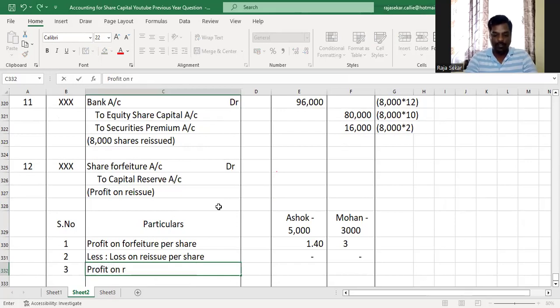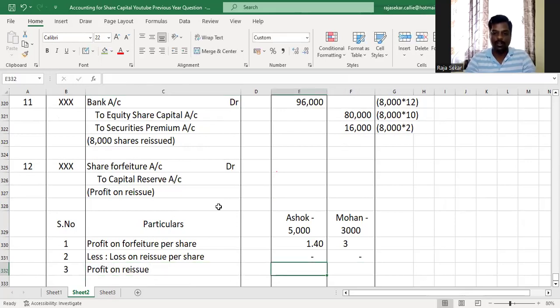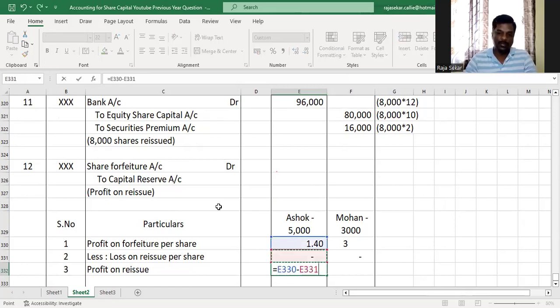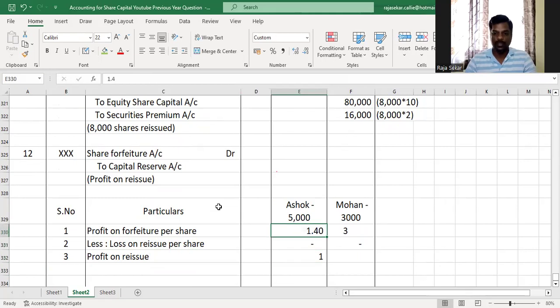And finally, we have profit on reissue. Profit on reissue is what, my dear children? Profit on forfeiture per share minus loss on reissue. And therefore, it will be 1.40 for Ashok and 3 for Mohan.